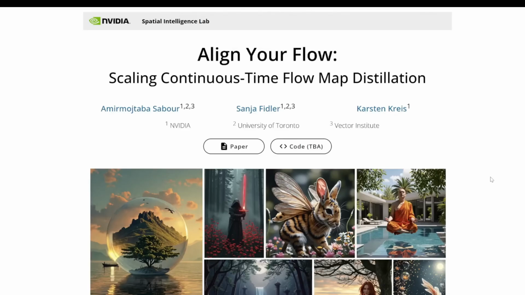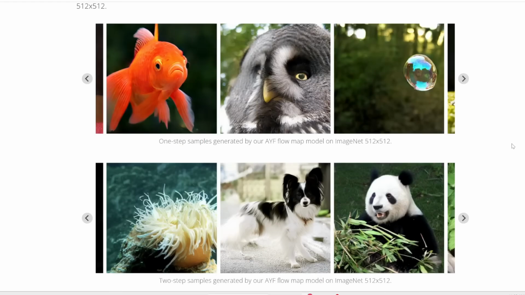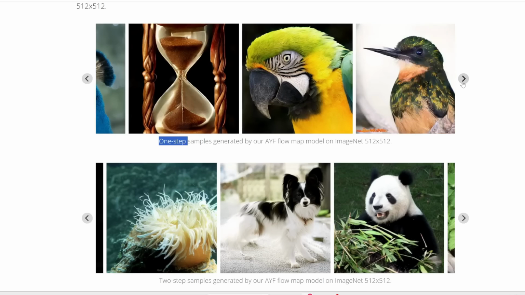Next up, NVIDIA has unveiled a tool called LayerFlow. And the crazy thing is, this can generate quality images in just 1 or 2 steps. Here's what they did. They first used a dataset called ImageNet 512 by 512, which contains over 1 million similar images. Then they trained this LayerFlow model using these pictures to make a flow map model. So yeah, it's pretty much an image generator. So when prompted to generate photos in a single step, this image generator produced all these images in no time. This is impressive considering it's done in just 1 step.